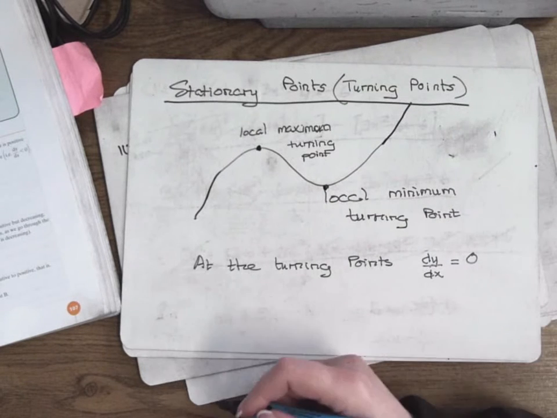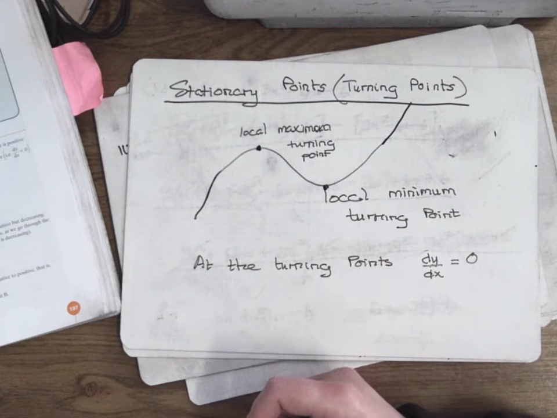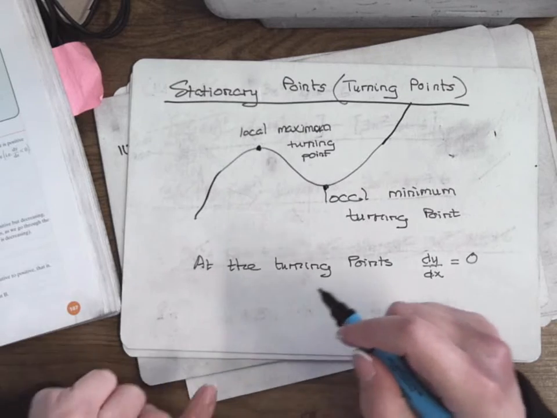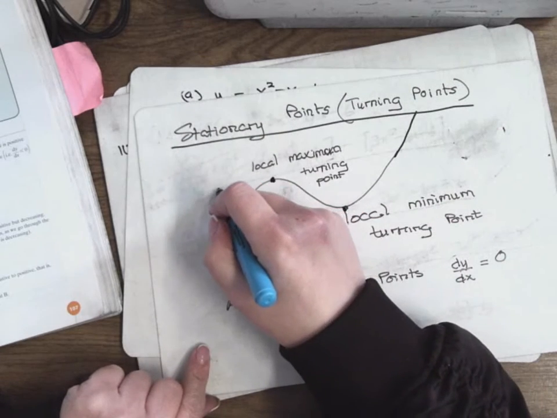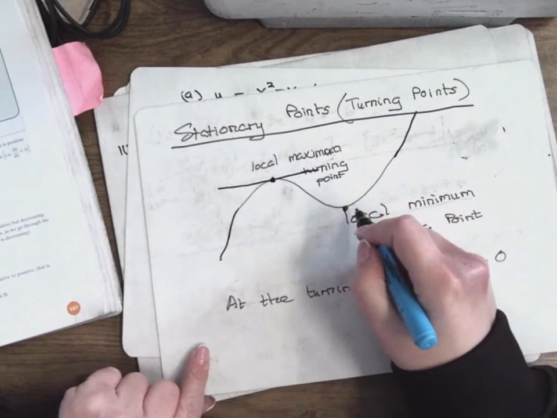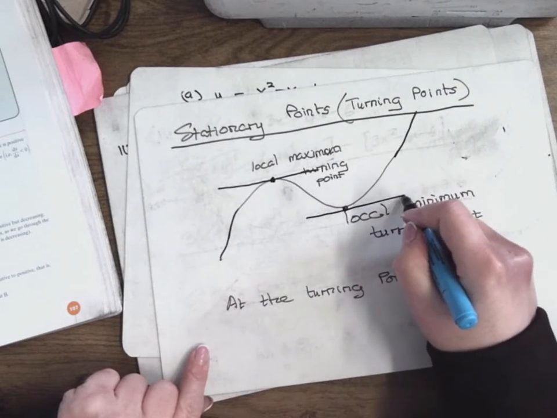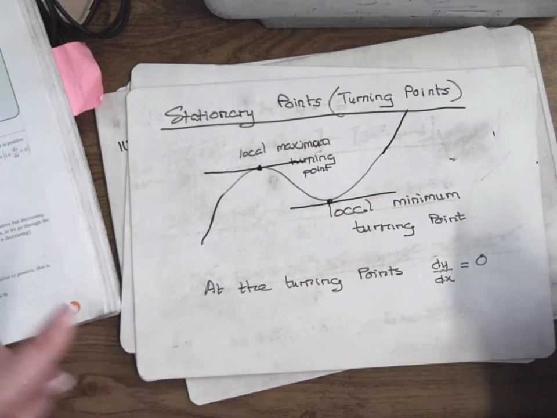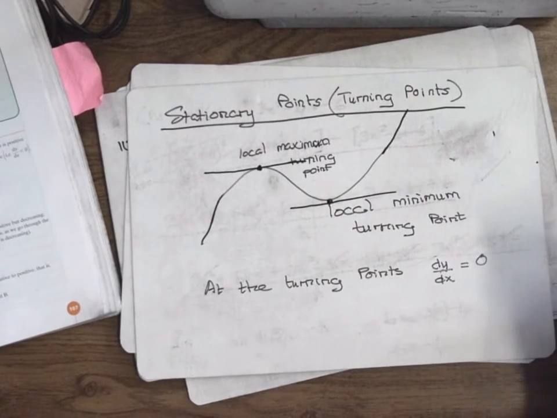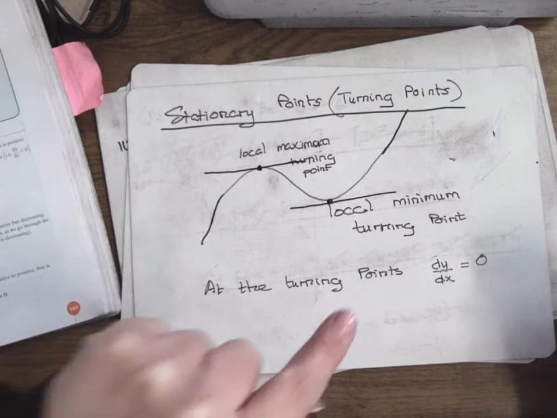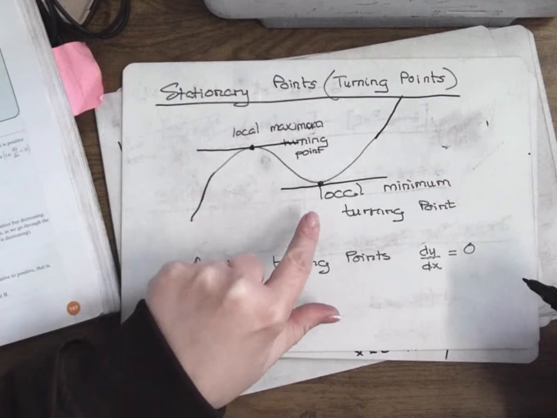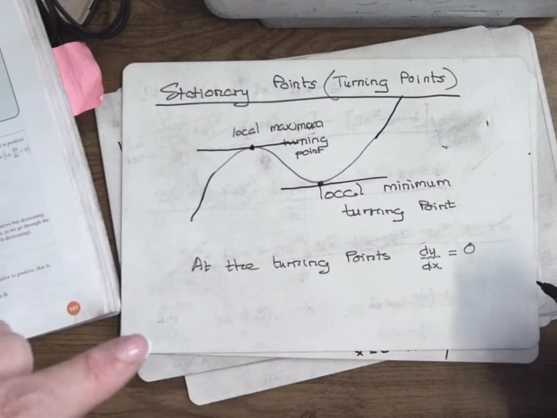Okay, are we good? Do you all know what a turning point is? And the rule is, look, if I was to draw the tangent at the turning point, what's the slope of the tangent? Yeah, it's 0. A horizontal line, the slope of a horizontal line is 0. As in, there is no hill. So basically, at the turning points, the slope is 0.